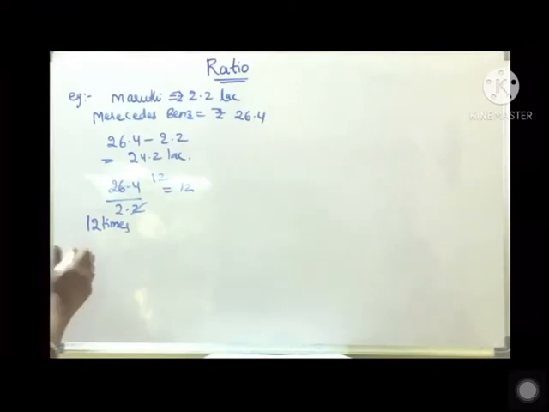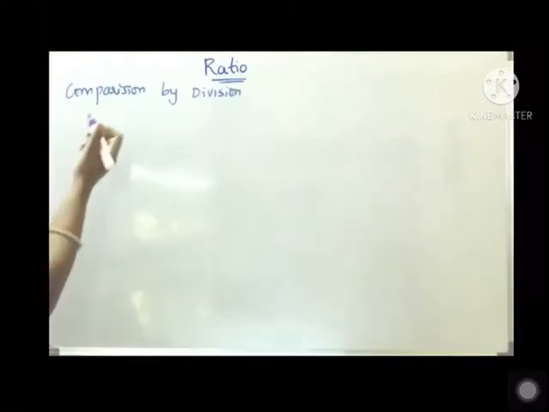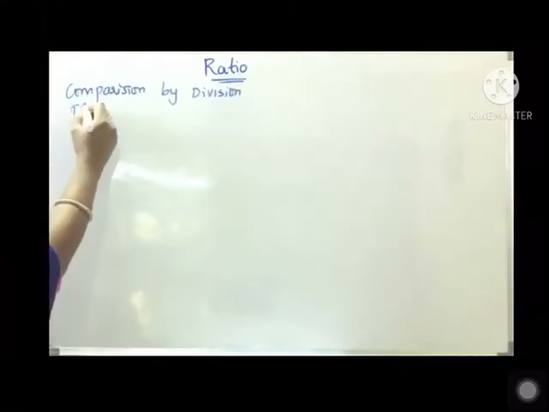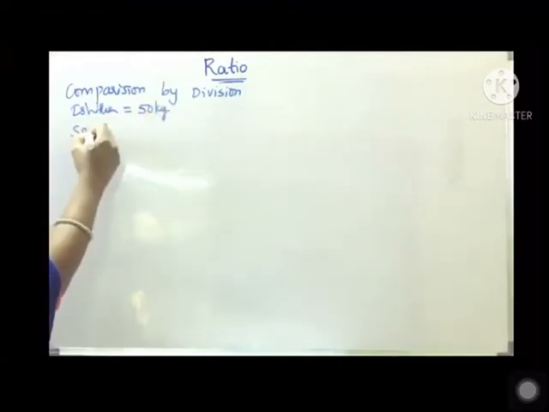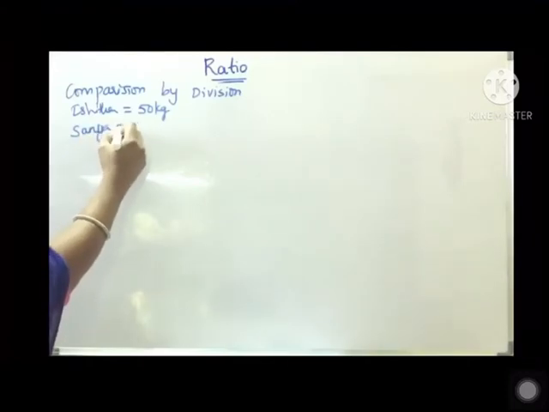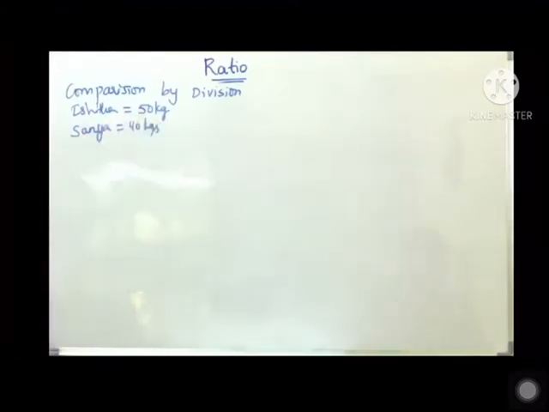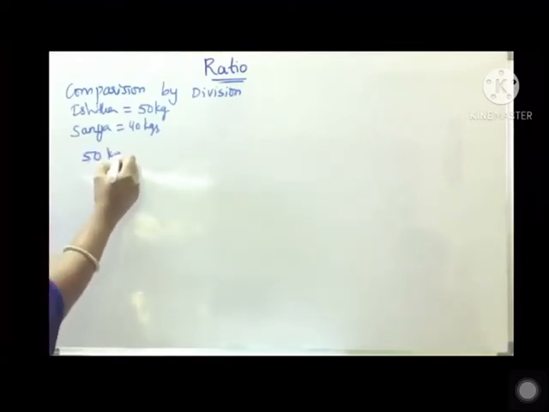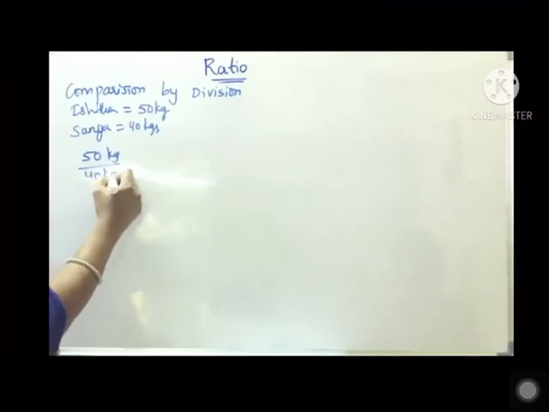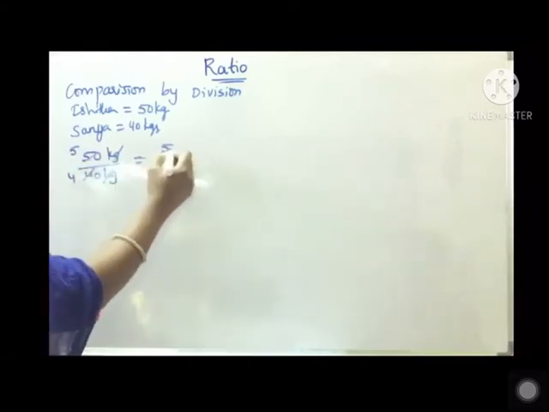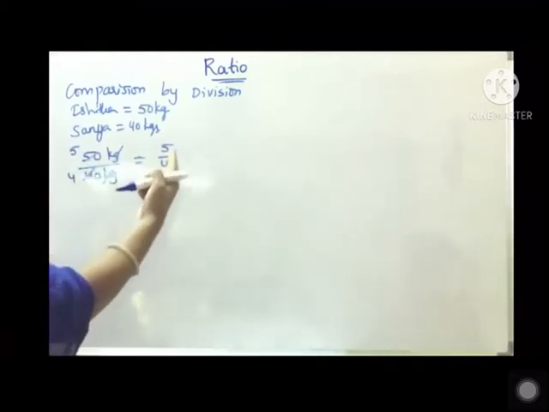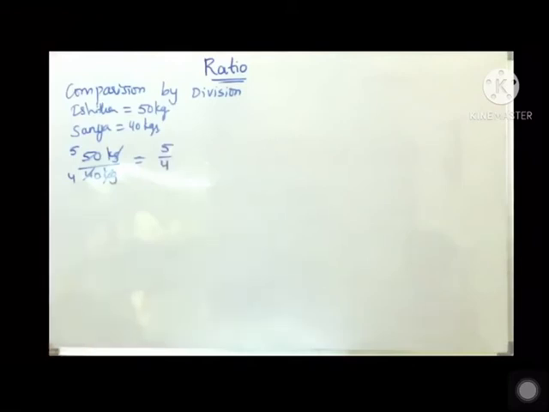Okay children. Now we will see comparison by division. Same example I am going to take here. Weight of Ishita is equal to 50 kgs, whereas Sania we took as 40 kgs. Now here we will compare by division. So weight of Ishita by weight of Sania. Here this 2 gets cancelled. If you cancel with the 10 table, it is 5 by 4, isn't it? So we can say that Ishita's weight is 5 by 4 times the weight of Sania.